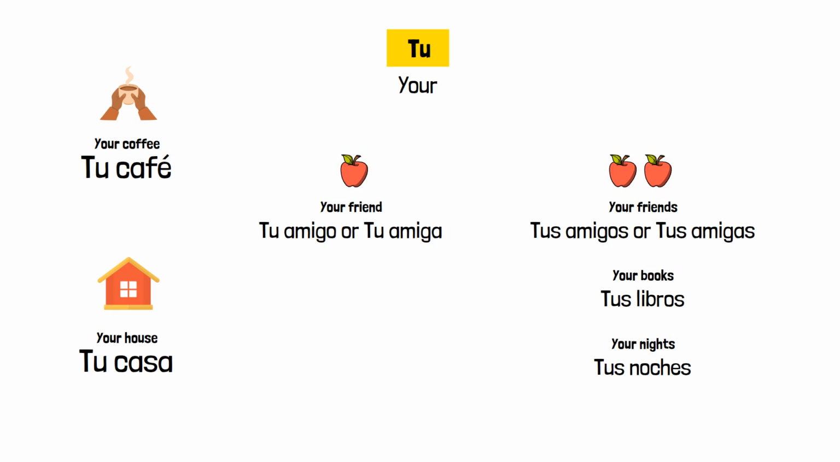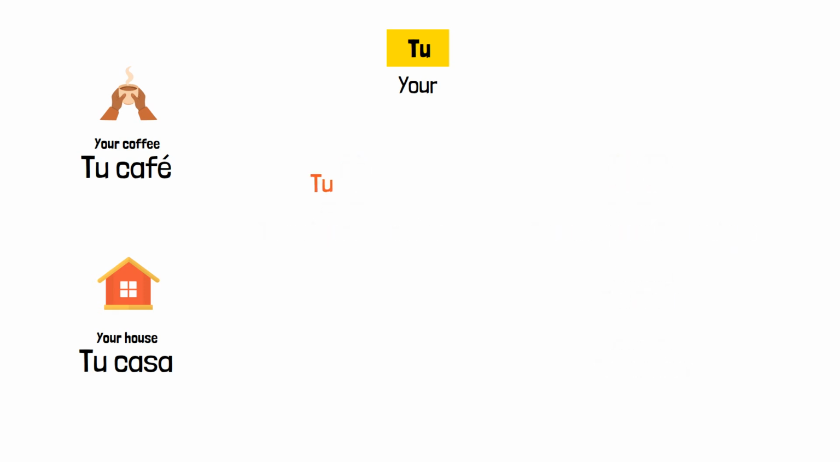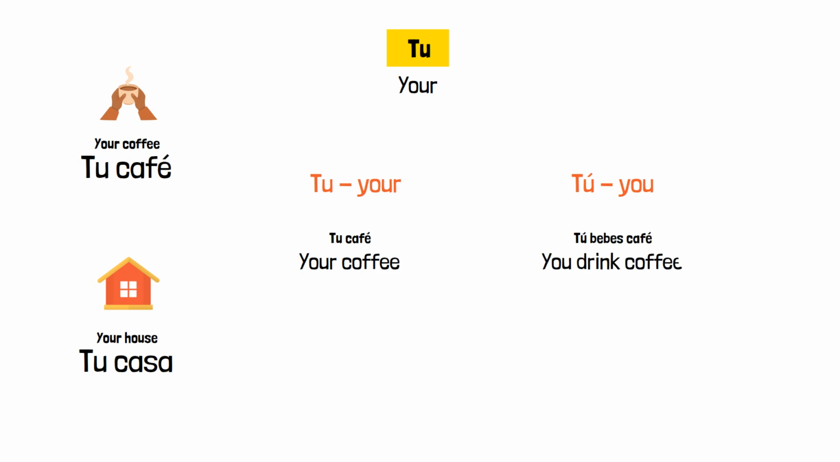Here's something important. Tu without an accent mark means your. Tú with an accent mark means you, the pronoun. They sound identical but mean different things. Tu café means your coffee. Tú bebes café means you drink coffee. The accent distinguishes them in writing.